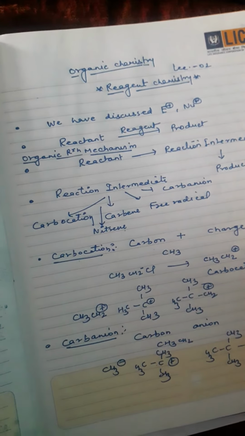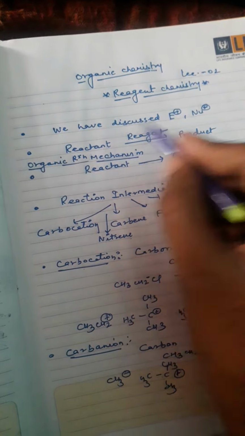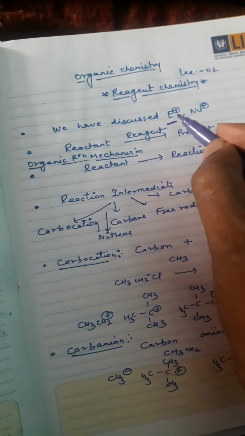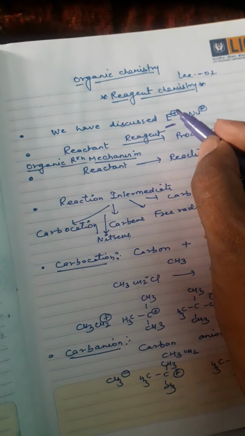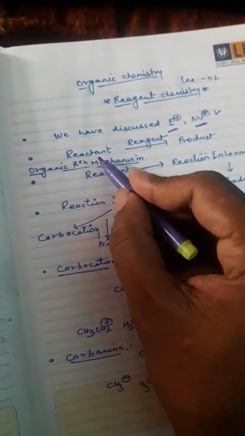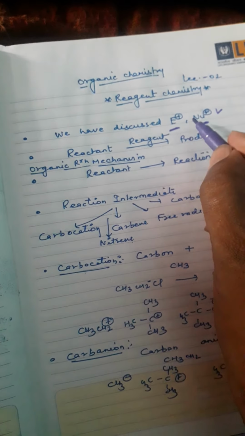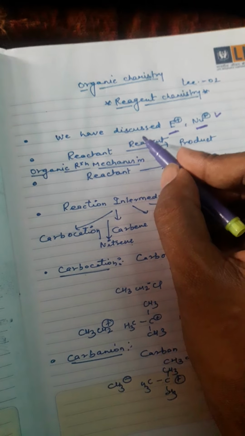In the previous lecture we discussed the electrophiles. Electrophiles means the charge will be positive, and nucleophiles means the charge will be negative. The function of an electrophile and a nucleophile is that it acts on the reactant.